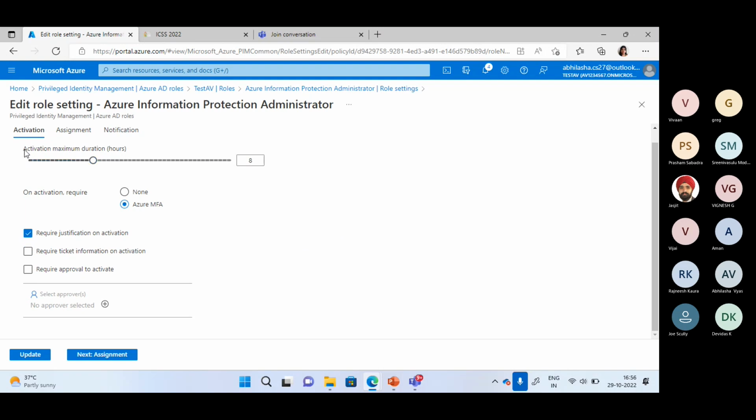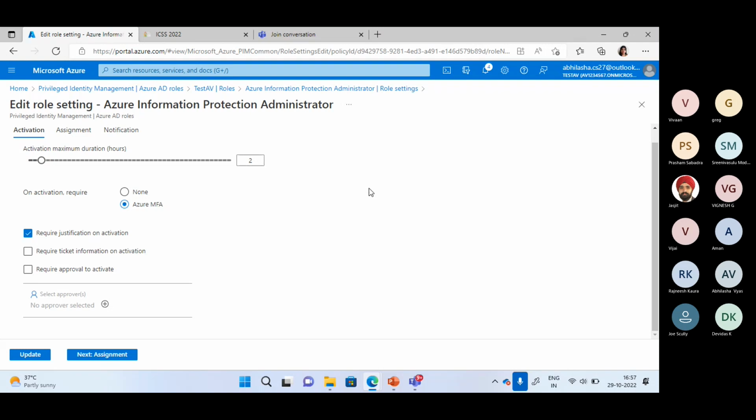So first requirement is what will be the activation maximum duration. So once the user is requesting for the activation of that role, I can have the option to start from 0.5, means 30-minute maximum, to 24 hours. So this is a period from which I can select the role activation maximum duration. So let's say I am selecting this for 2 hours. Why is this duration given? Because we are talking about just in time access, because these are the privileged roles which we are talking about. So here by default it is given 8 hours, but I can change as per my requirement.